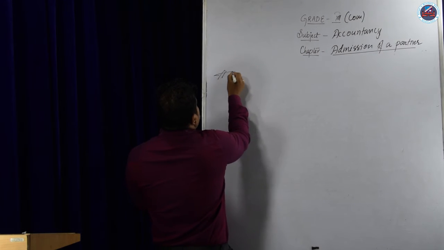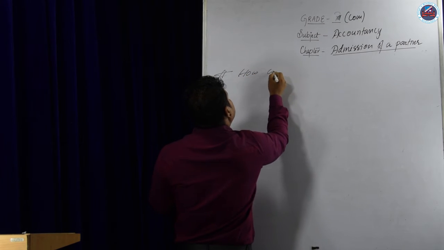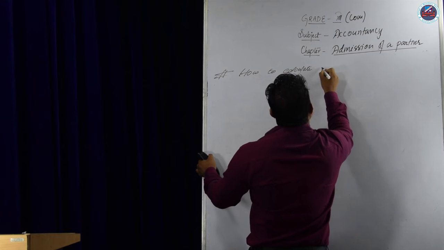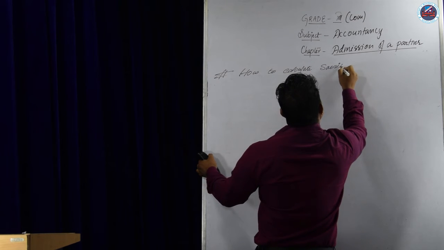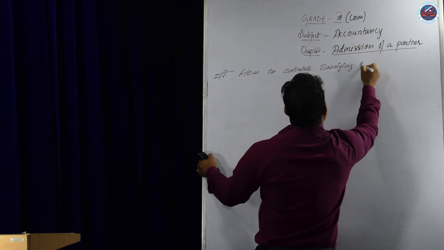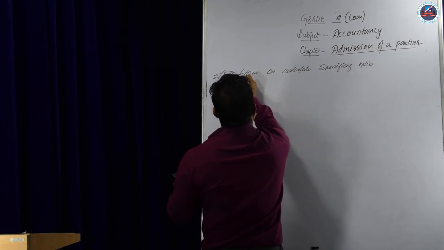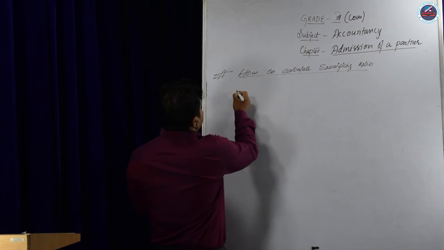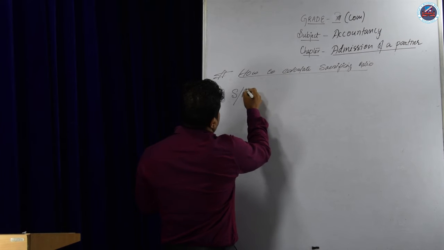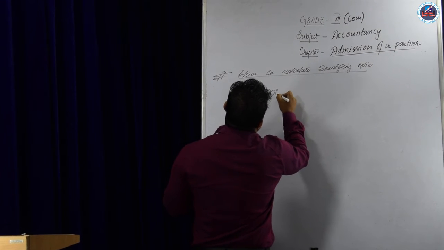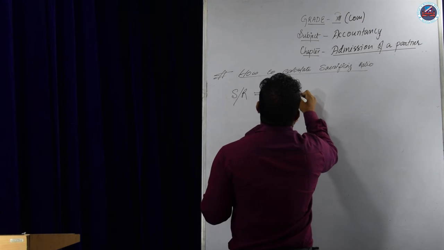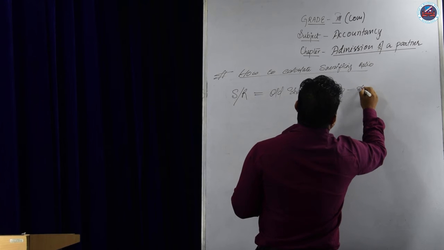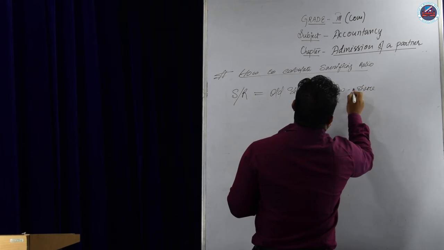How to calculate sacrificing ratio? The sacrificing ratio formula, in shortcut, is sacrificing ratio equals old share minus new share.